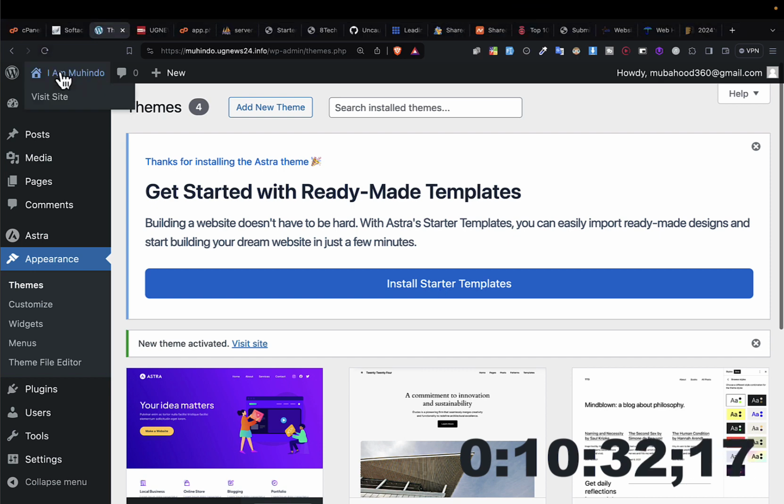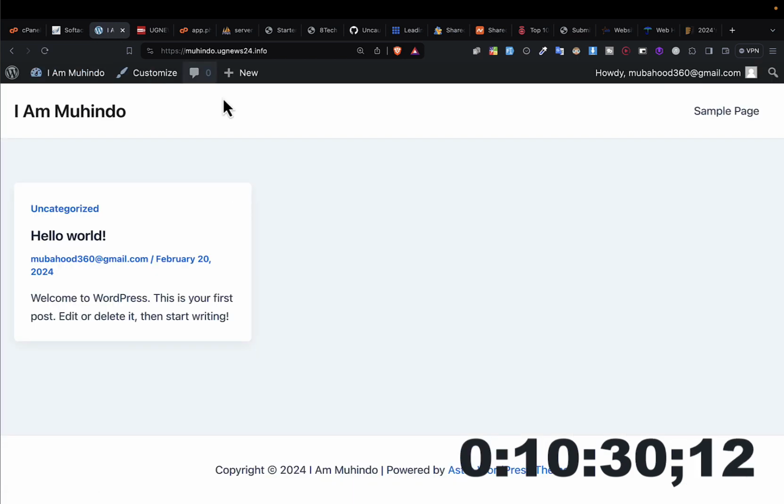Still you'll not find anything very special. You see, if I visit the website, it's just looking like that. Okay, just looking like that. So that takes us to the next step of templates and demo data, or what you call dummy data. These templates and dummy data will give you starting features in your WordPress website, so you should not struggle, and you can start from those features to modify your website.